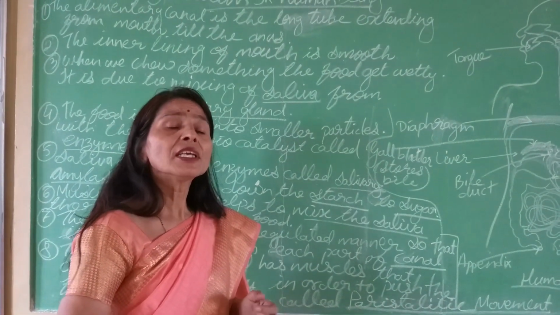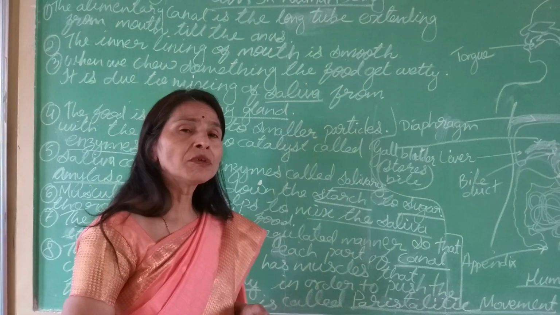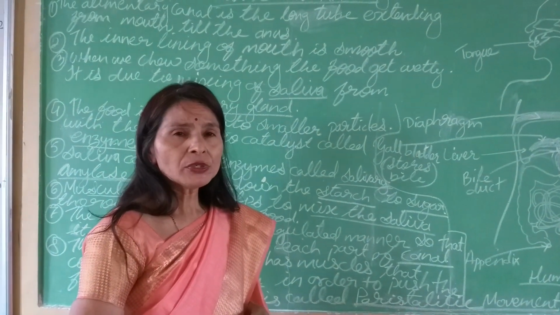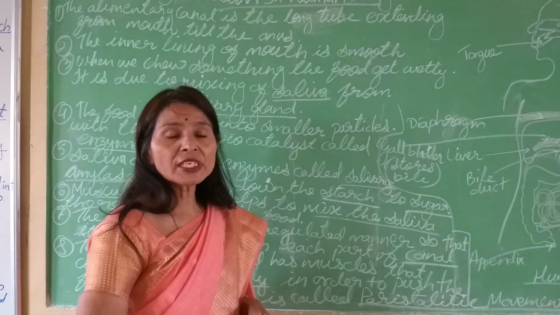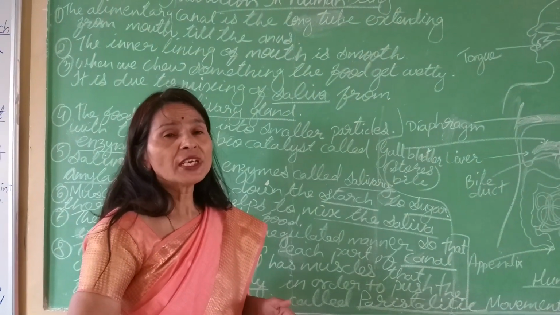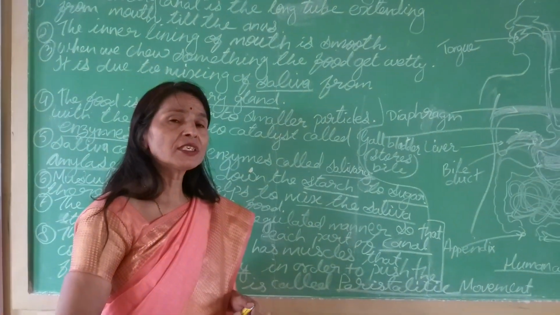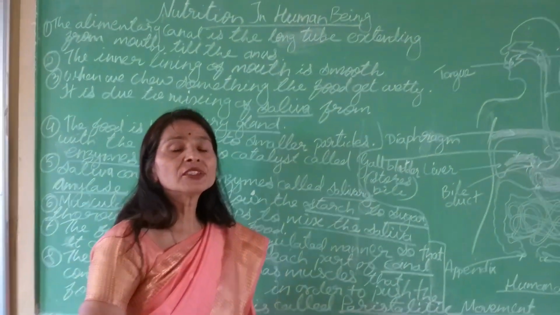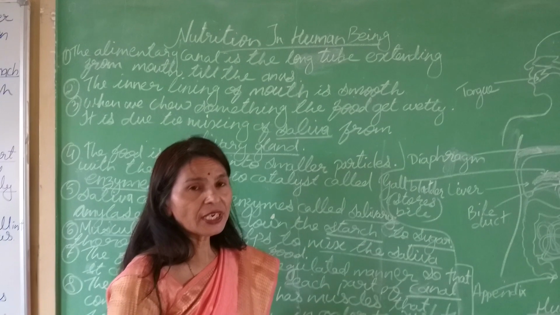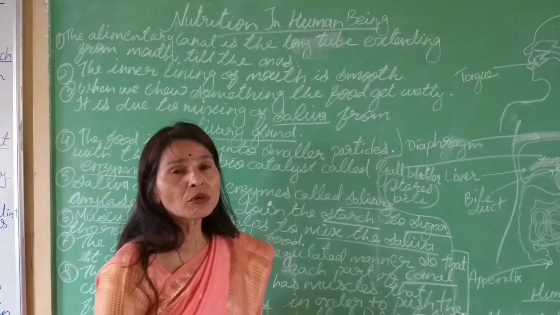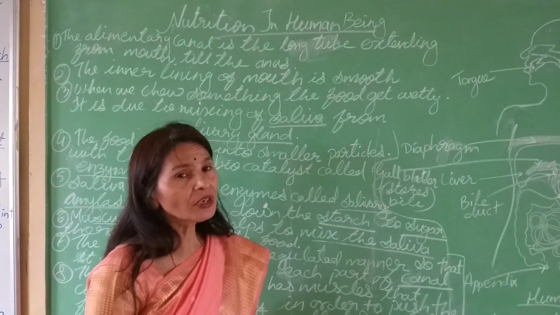So what happens in a hurry? Many times the food enters into the air pipe. The air pipe does not accept that food, and thus it repels the food out. That is the reason we get jerks when the food enters, and a strong sensation is received in our brain.